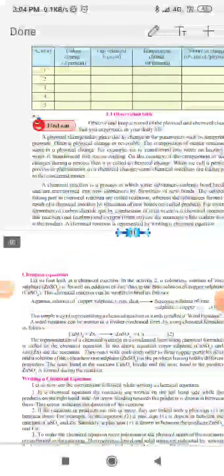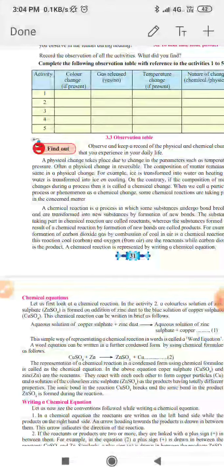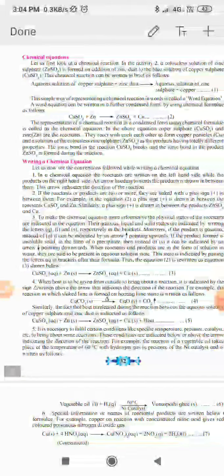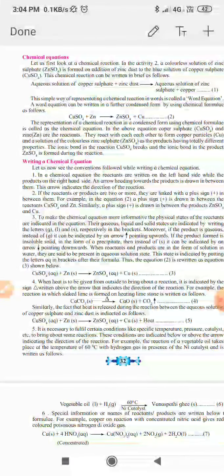Then we saw chemical equations and the physical and chemical changes. So in this first lecture we studied chemical reactions. There are two types of changes, chemical changes and physical changes. Then what is meant by a chemical equation, how to write chemical equations, and some rules of writing chemical equations. So we'll stop here. We'll continue with the next topic in the next lecture. Thank you.